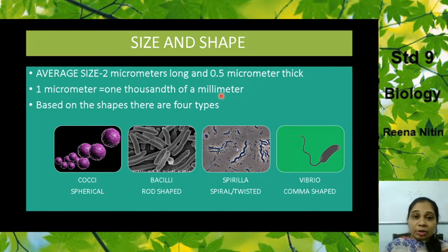Based on the shapes, they are found in various shapes. There are four basic shapes they are found in. According to the shape, they are given a name. Those which are spherical are known as cocci. Those which are rod shaped are known as bacilli, and those which are spiral are known as spirilla. The comma shaped ones are known as vibrio. So cocci, bacilli, spirilla, and vibrio are the four shapes they are commonly found in.